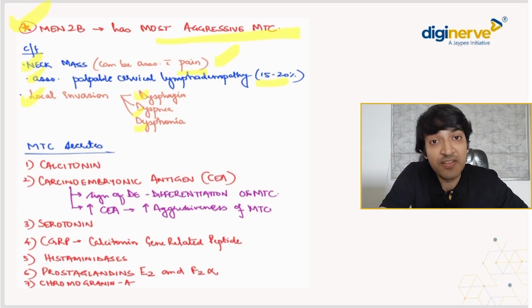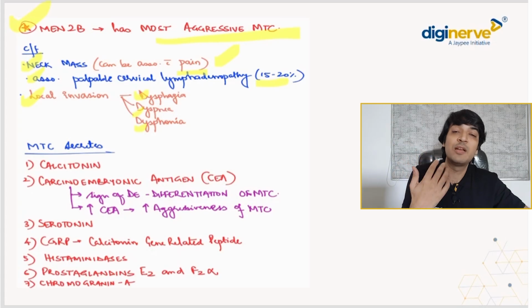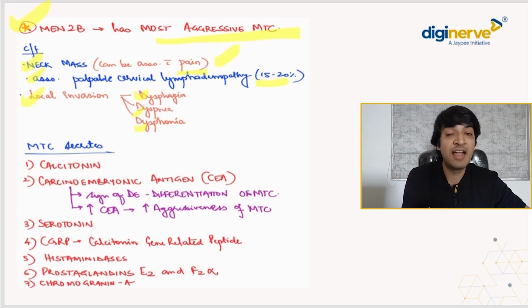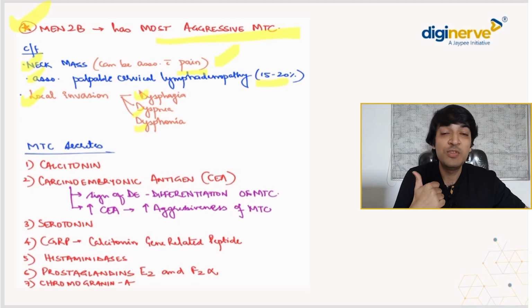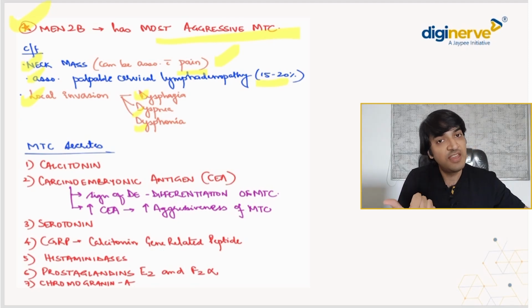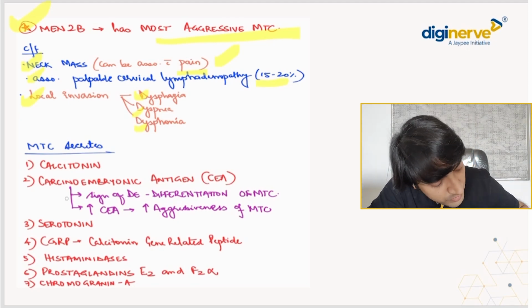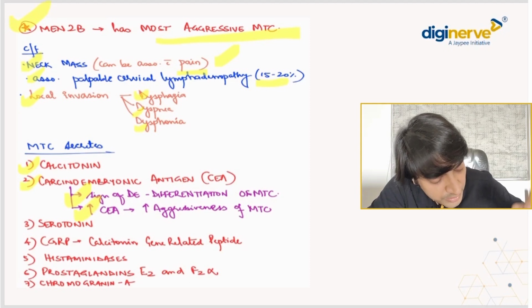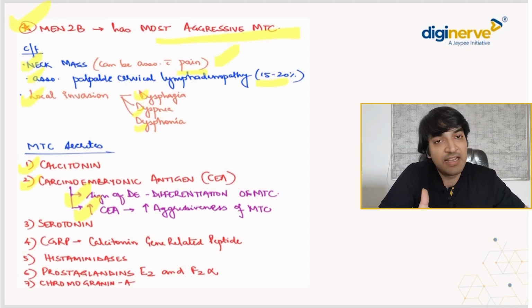जितना ज़्यादा de-differentiation, मतलब it is going towards the primitive aspect, मतलब उतना ज़्यादा ही replicate करेगा, and that is leading to the aggressiveness of the tumor. So the more the CEA, more is the aggressiveness of the tumor. So that is what is important for you to know. Third, it can secrete serotonin.